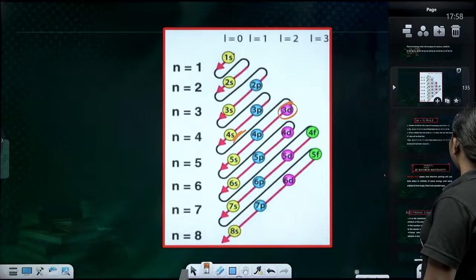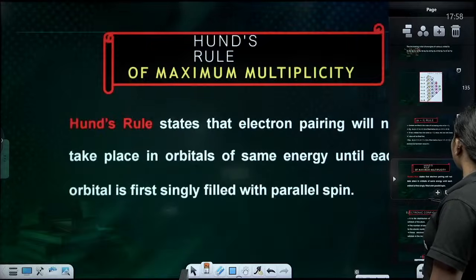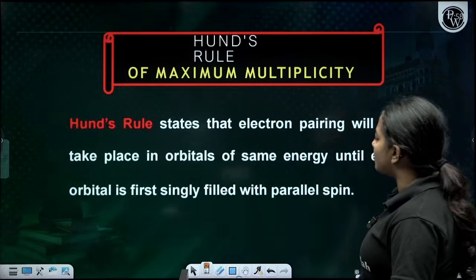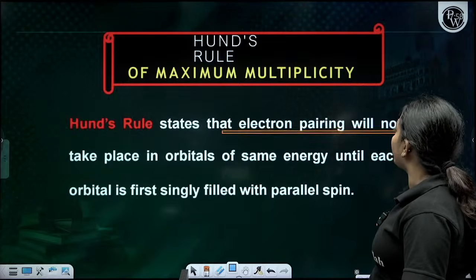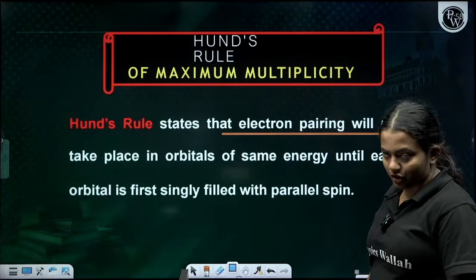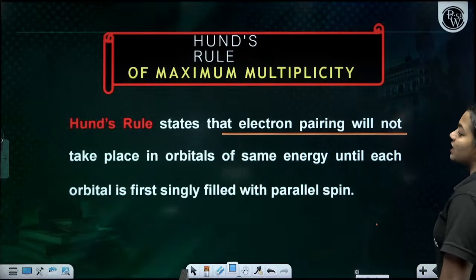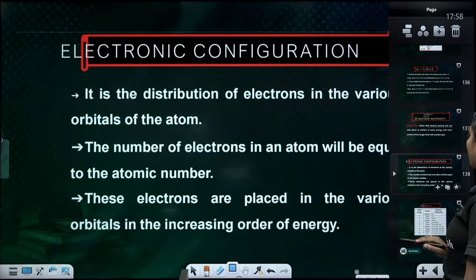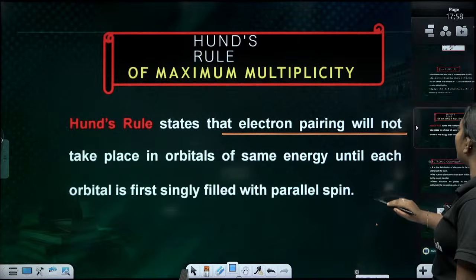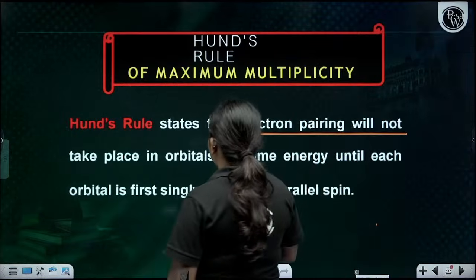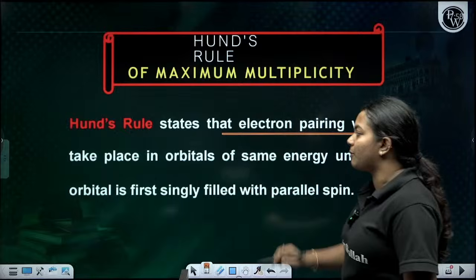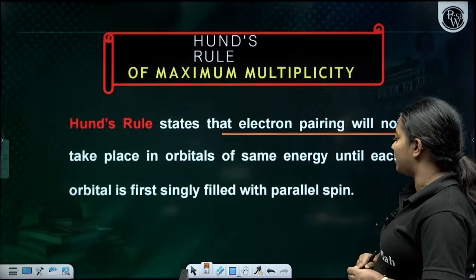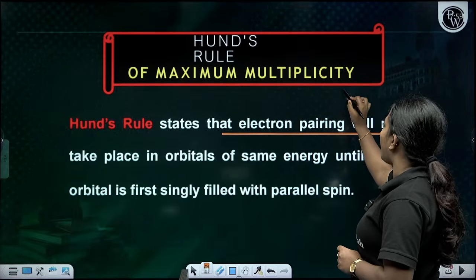Clear? Okay. Now comes Hund's rule of maximum multiplicity. Hund's rule states that electron pairing will not take place in orbitals of the same energy until each orbital is first singly filled with a parallel spin. I will tell you what this basically means.